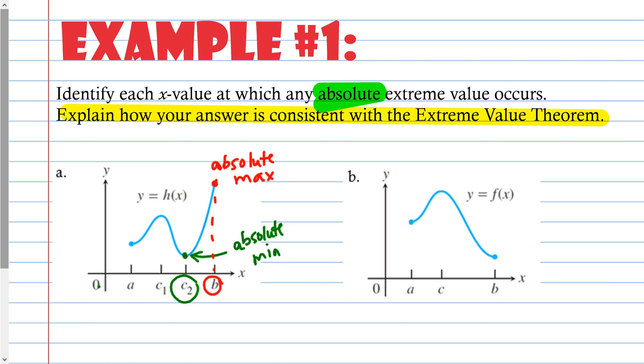All right, so B, let's go ahead and take care of the explain part while we're at it. It is continuous on a closed interval, so therefore it does have a highest and lowest point, and they are easily seen. Here is the highest point, and as far as lowest, there are 2 valleys, right? But one is a lot further down than the other. So at B is where my absolute minimum is. Okay, and that's it. So this is my min, this is my max.